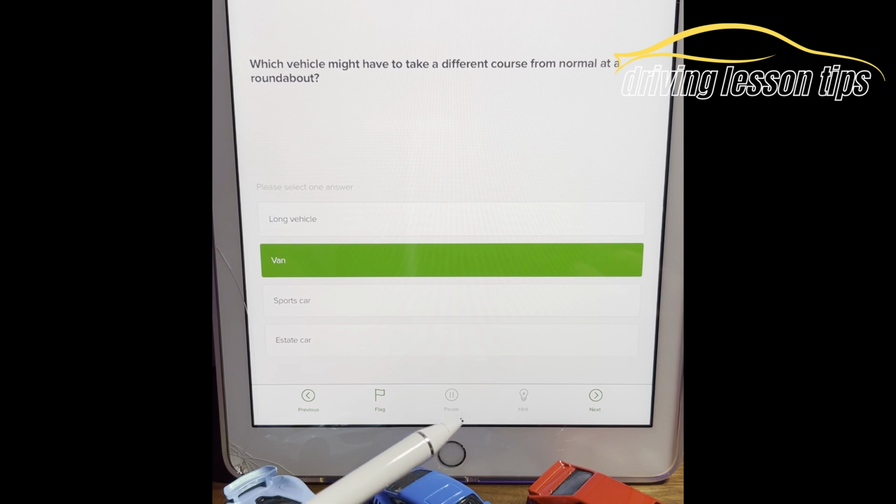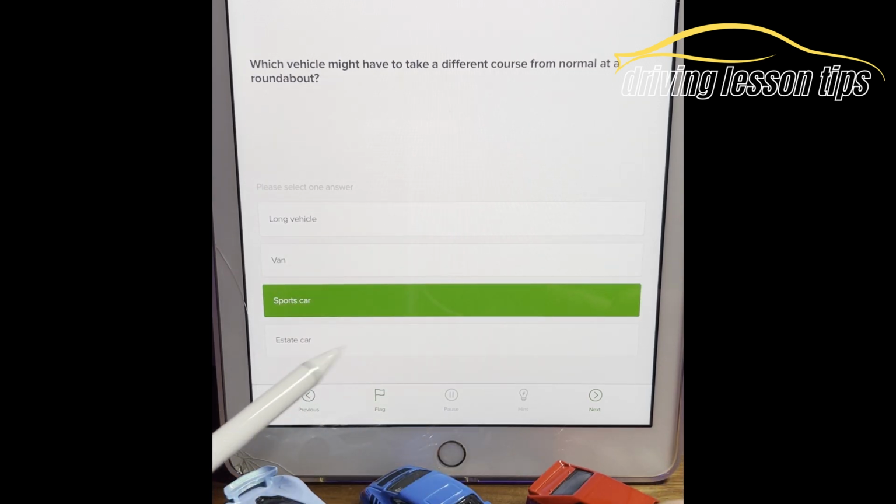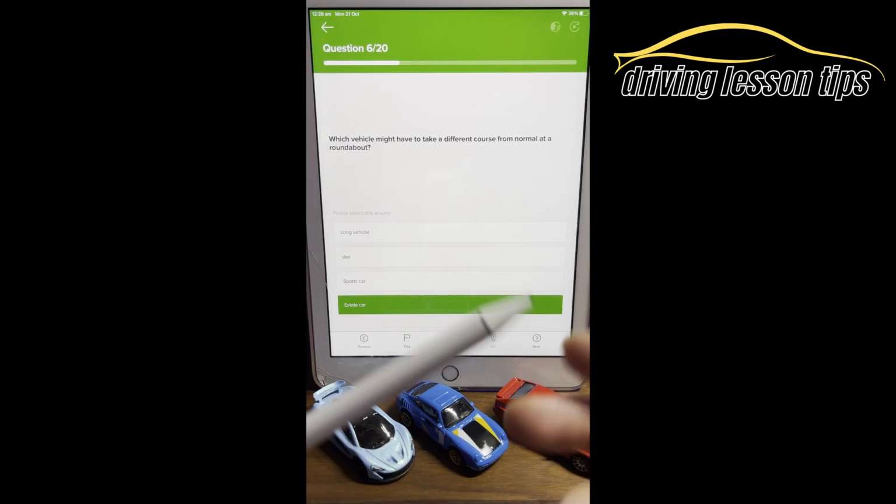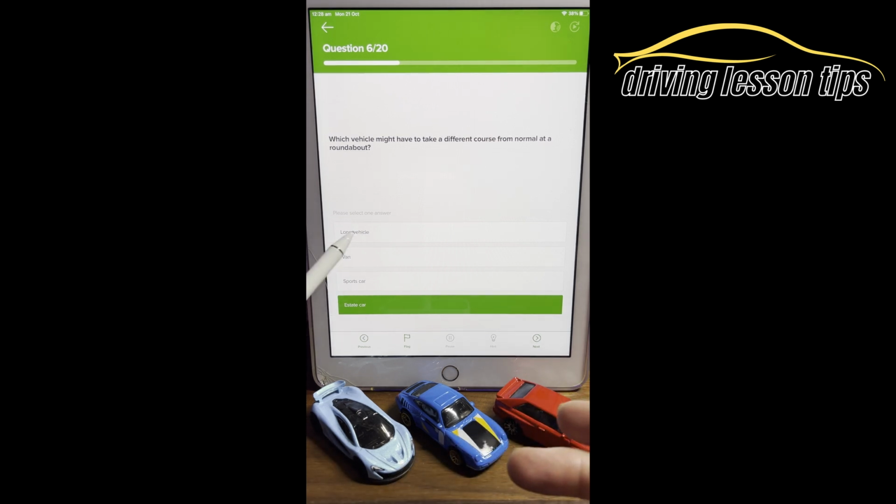A van should normally be in the normal lane positioning. Same with a sports car and an estate car. Very similar, so they should take your normal road positioning at a roundabout. So long vehicle is the answer.